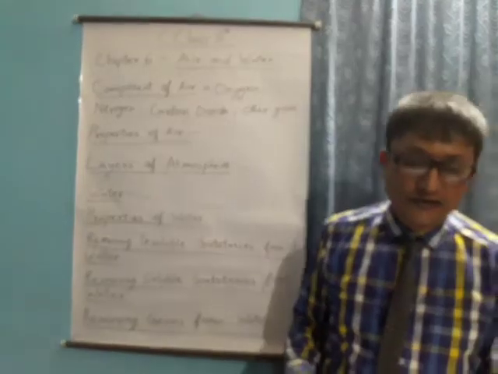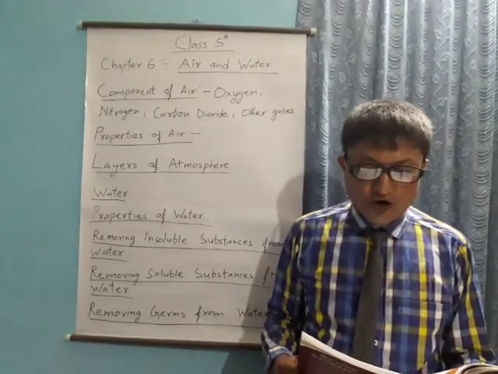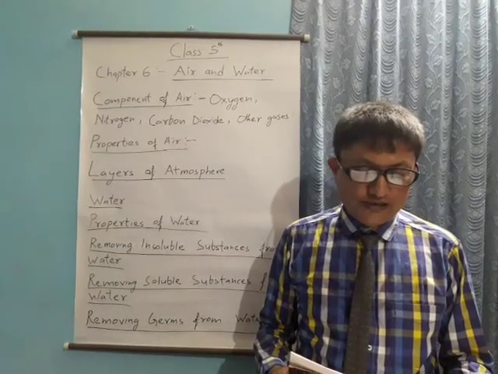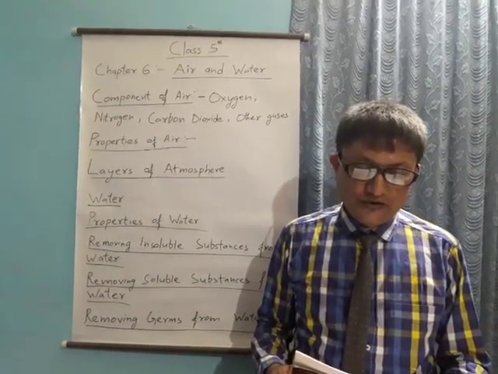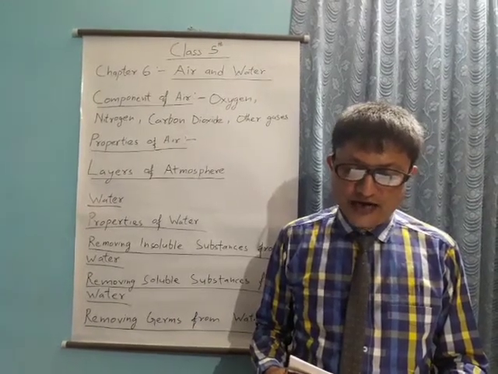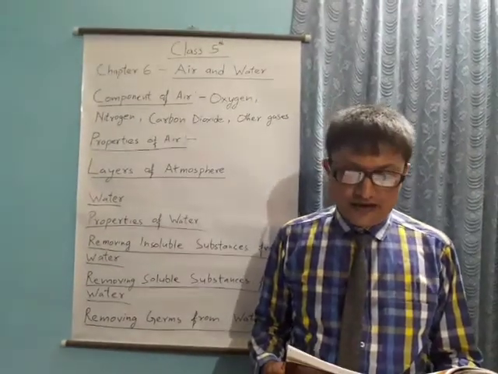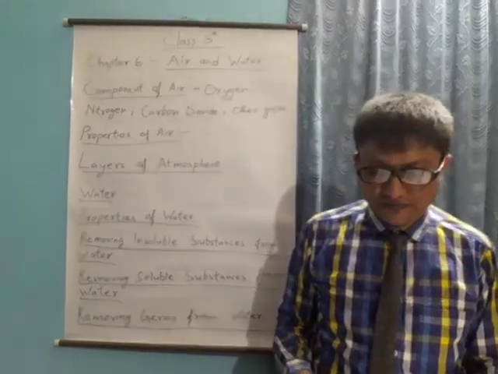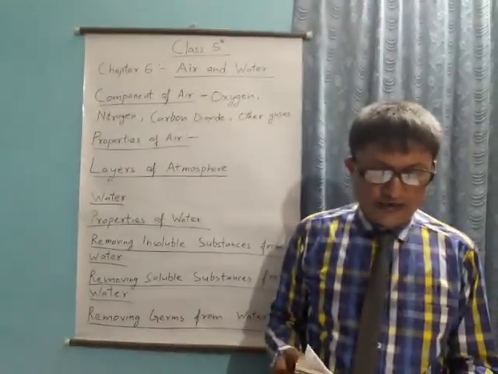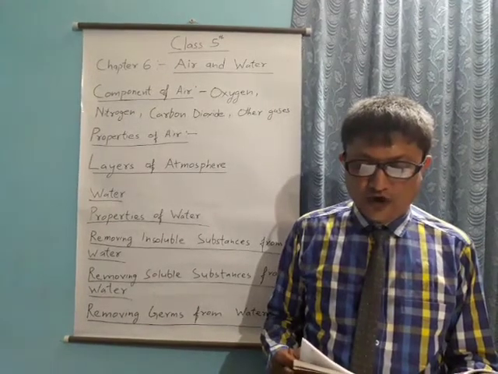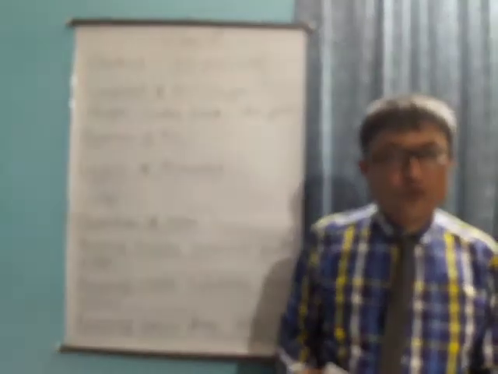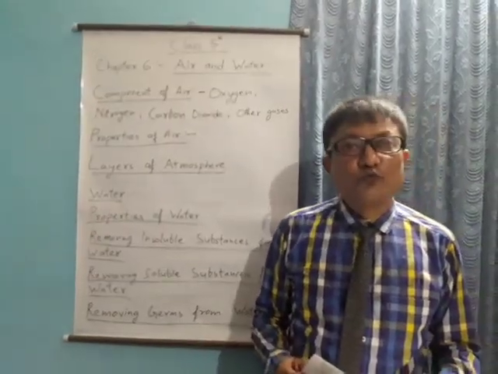Okay. Oxygen. It is the most important gas for all living things. Both plants and animals use atmospheric oxygen in the process of respiration. We breathe in air rich in oxygen and give out air rich in carbon dioxide. The oxygen from the air breathed in is absorbed by the blood in the lungs. The hemoglobin in blood carries oxygen to all the parts of the body. This oxygen oxidizes the food in the body tissues and provides us energy to do work.